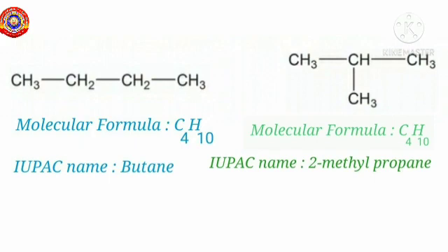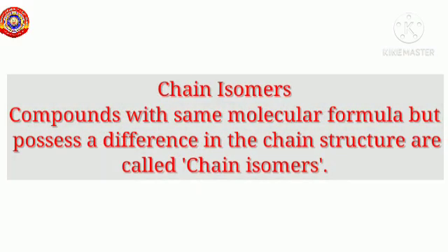What about their structure? Here you can see that these compounds have the same molecular formula even though they possess different IUPAC names with different chain structures. Such compounds are generally known as chain isomers. So let us see what are chain isomers. The compounds with the same molecular formula but possess a difference in the chain structure are called chain isomers.